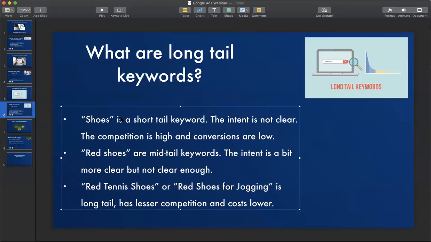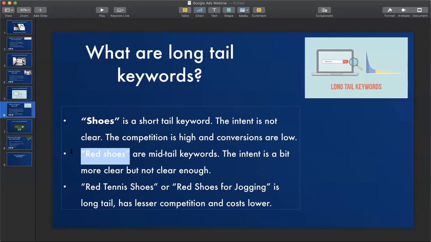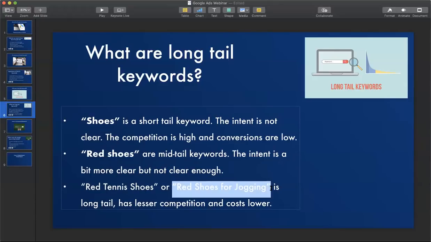So out of all the three keywords we have discussed here, which one do you think is going to convert into a customer? First one, second one, or third one? Right? The third one, which is the long tail keyword.